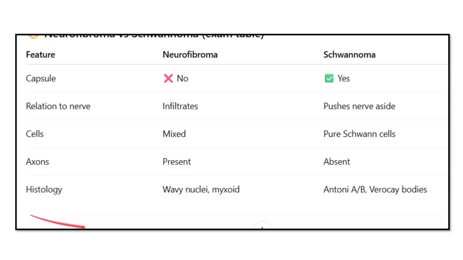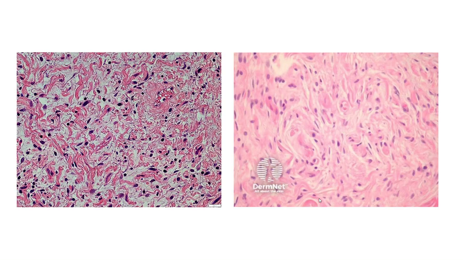Histologically, the neurofibroma has wavy nuclei and myxoid stroma, while schwannomas have Antoni A and B areas and Verocay bodies. Those are the things mainly discussed here, and in the next video we are going to discuss the adipose tissue tumors.